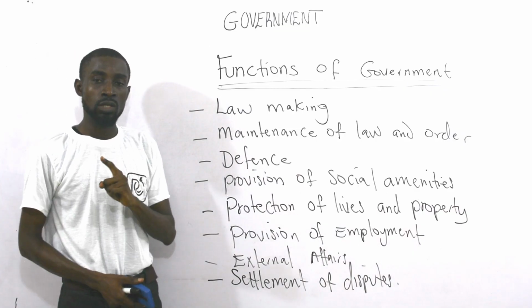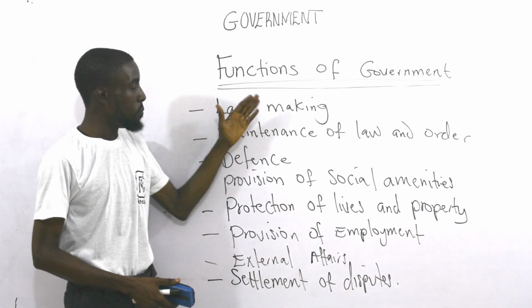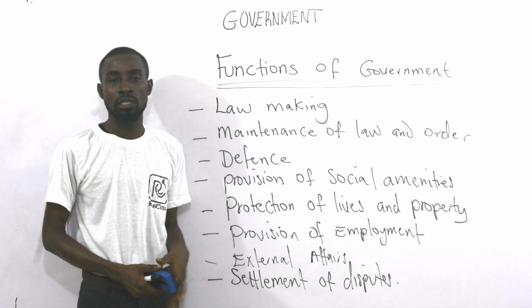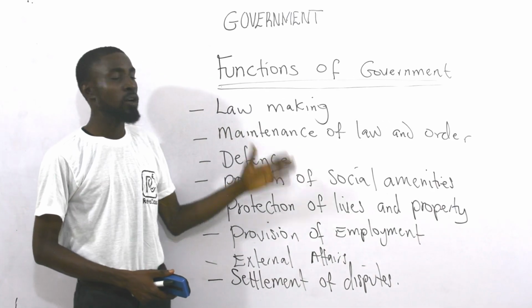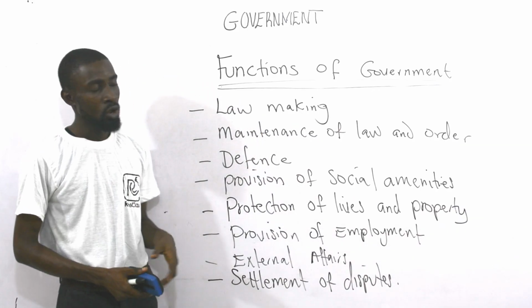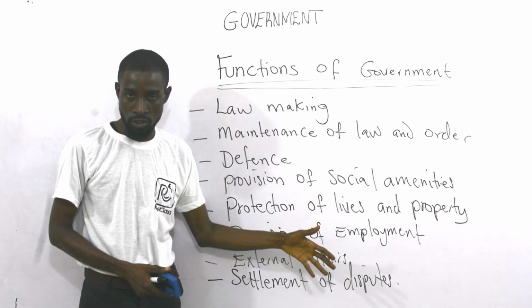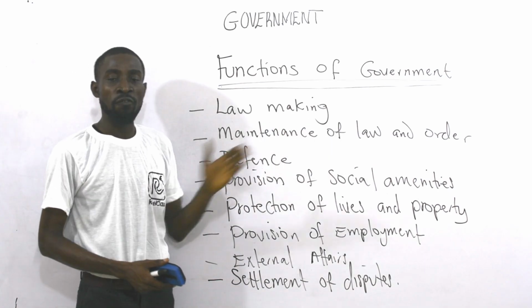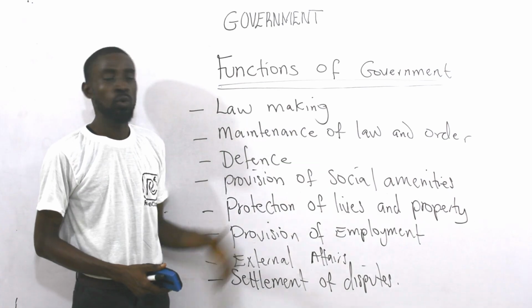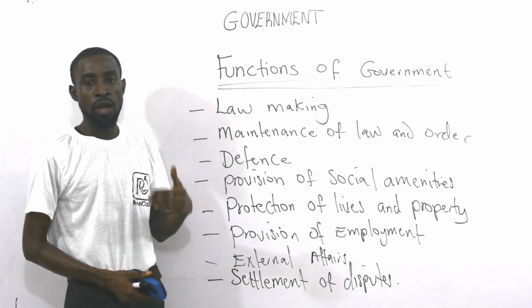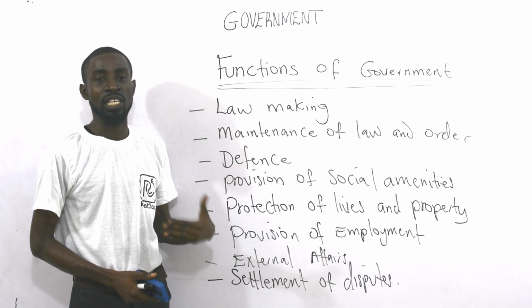Then we talk about maintenance of law and order. One of the functions of the government is not just to make the law, but to make sure that the laws made are maintained. The organ responsible for this is the executive through the police force. That is why if anybody steals, the police officers are there to arrest you, because the law is already stipulated in the constitution that nobody should steal another person's property.